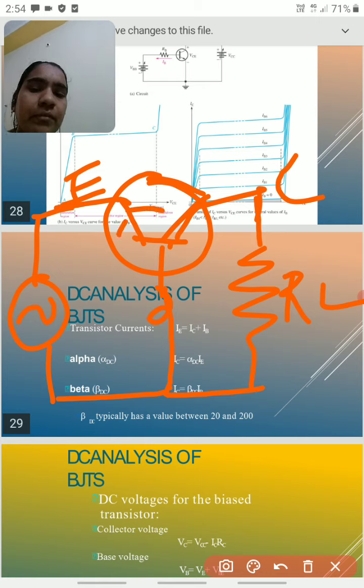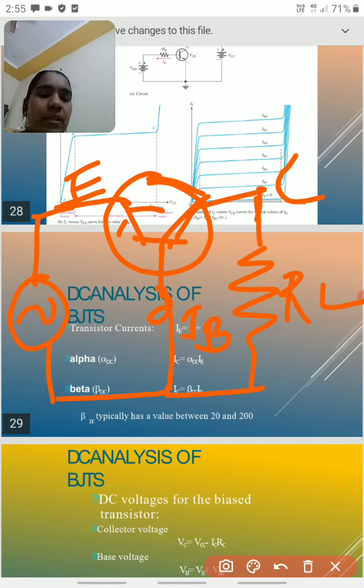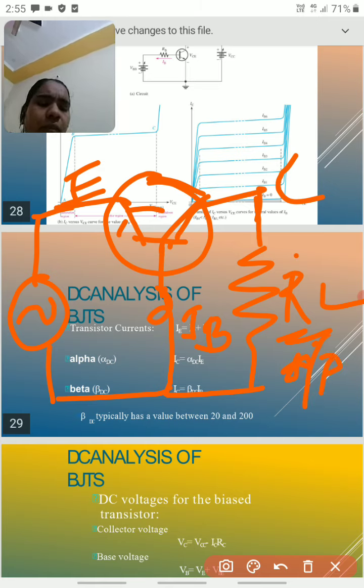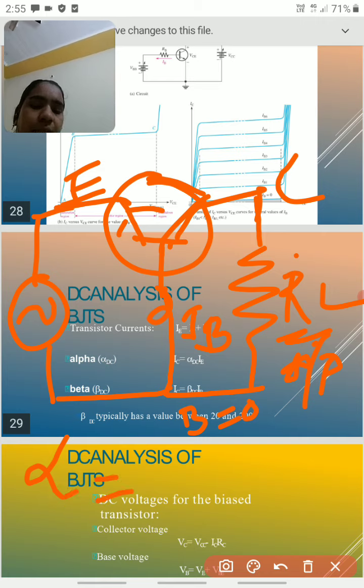Here, if you take an NPN transistor or a PNP transistor, this is the IB region. If this base is common to the emitter and collector, then it is called a common base transistor. Here we take the output across the load resistance. When the base is common or grounded, the gain factor is nothing but alpha.